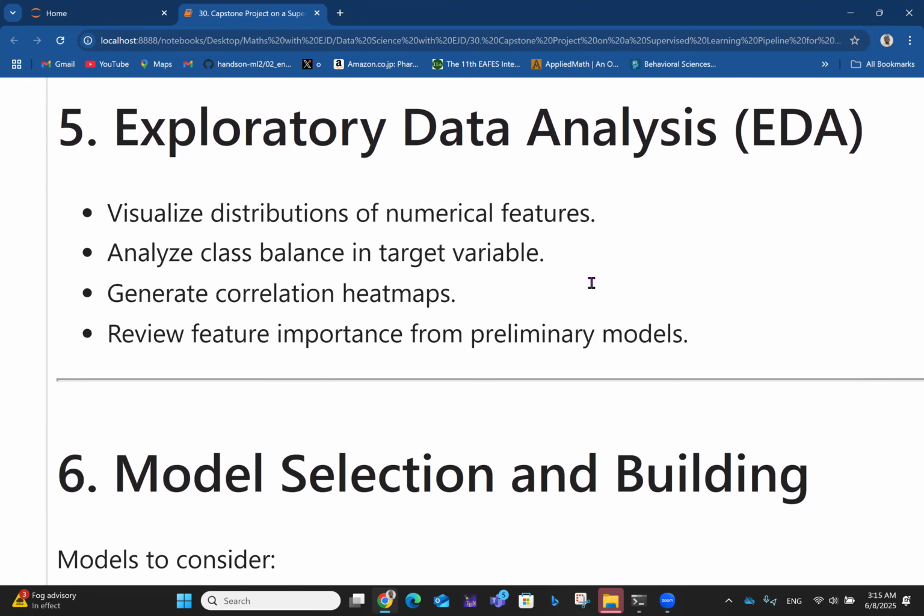Then you can also do model selection and building. So some models to consider in this case, since we are trying to predict whether a team wins or loses, whether the home team in particular wins or loses or draws. So we can look at logistic regression, which is simple and interpretable. We've done this in the past, and the use case is baseline. That's a basic thing you can do. Then you can use random forest, which handles categorical data well, and it is robust.